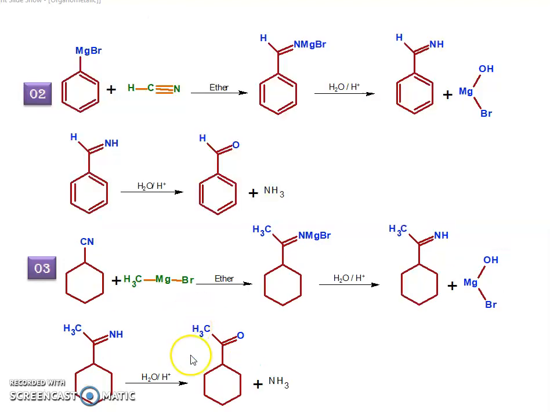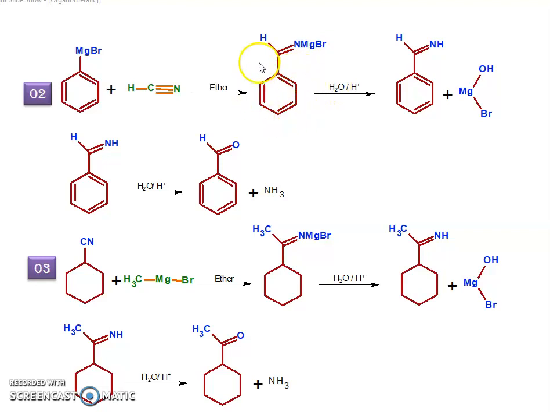Next reactions, let's see examples like this. Grignard reagents are treated with formonitrile. Then what happens? This benzene carries a negative charge and attacks this carbon, forming a negative charge on nitrogen, which is attached to Mg plus Br. So benzene is attached to the CH double bond NMgBr.